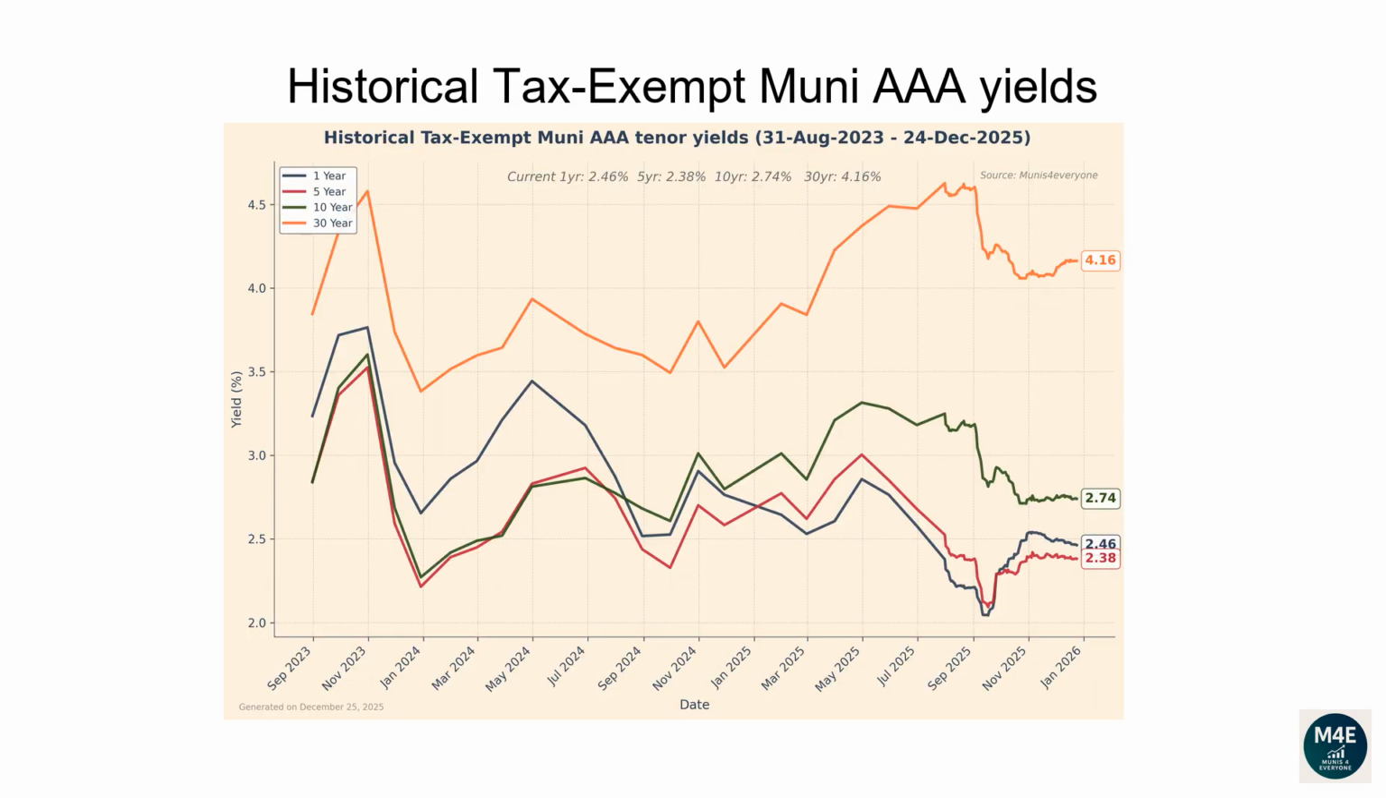This line plot and the next plot show how each tenor of the Muni yield curve has changed over time. From the 31st of August 2023 to the 24th of December 2025, the 1-year yield has dropped from 3.24 to 2.46. The 5-year yield has dropped from 2.85 to 2.38. The 10-year yield has dropped from 2.84 to 2.74. The 30-year yield has increased from 3.85 to 4.16.